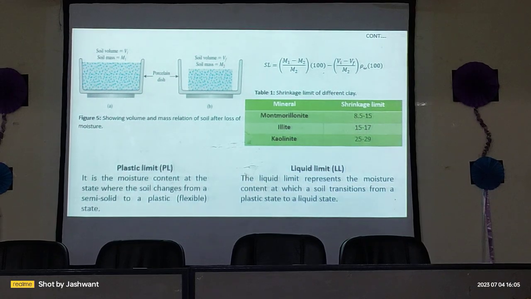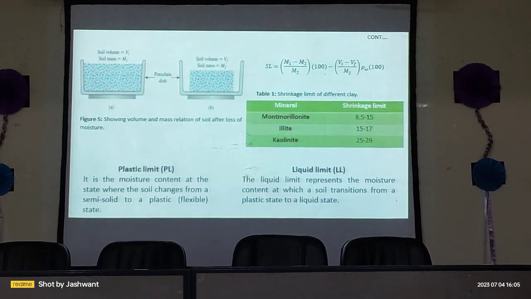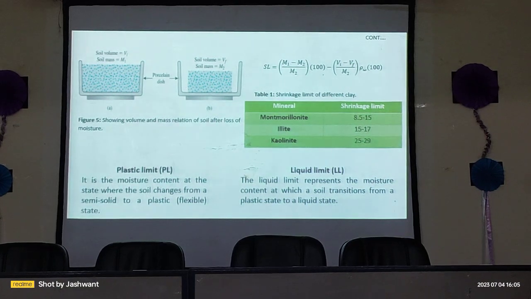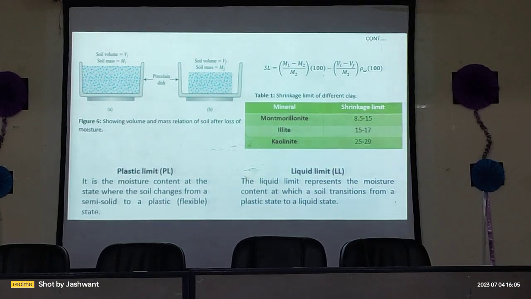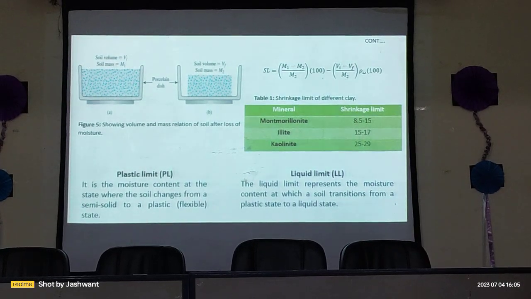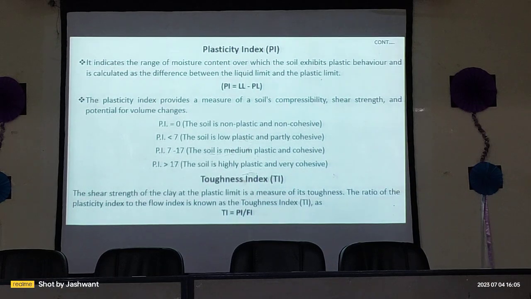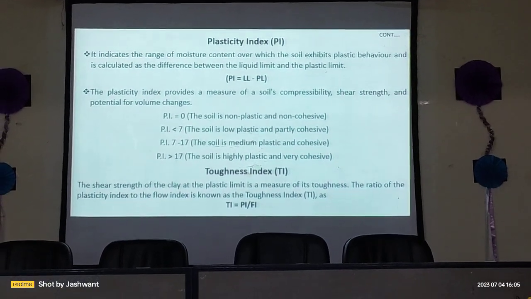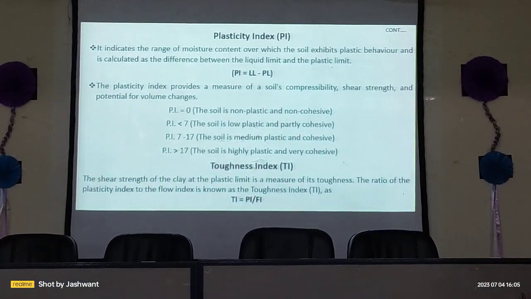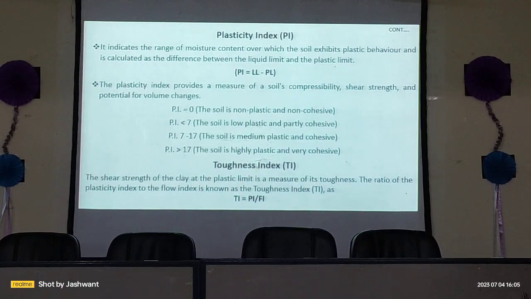And the plastic limit is the limit of the moisture content at the state where the soil changes from the semi-solid state to the plastic state. And the liquid limit is the representation of the moisture content at which the soil transitions from the plastic state to the liquid state. The plasticity index is the range of moisture content over which the soil exhibits the plastic behavior, and it is calculated by the liquid limit minus plastic limit.